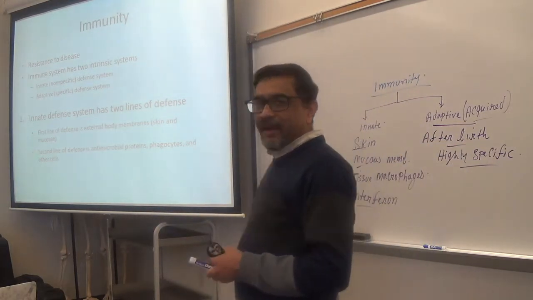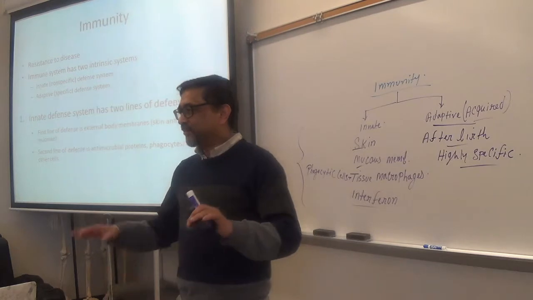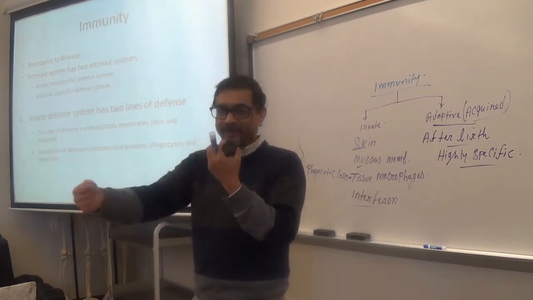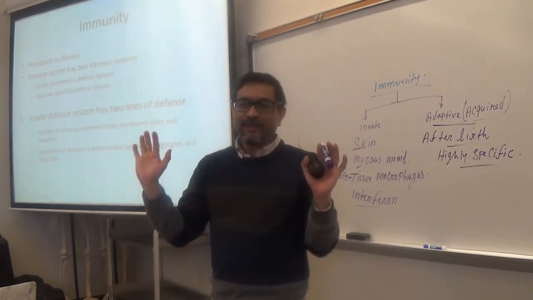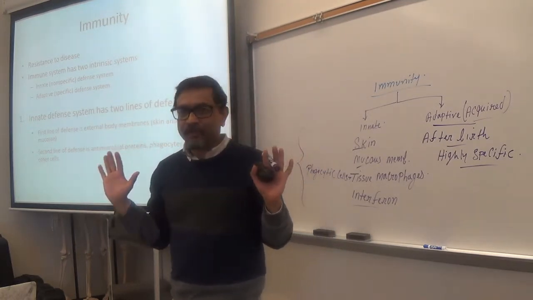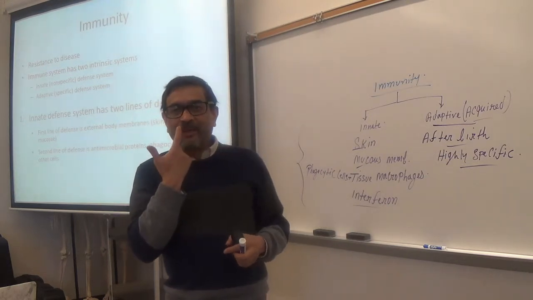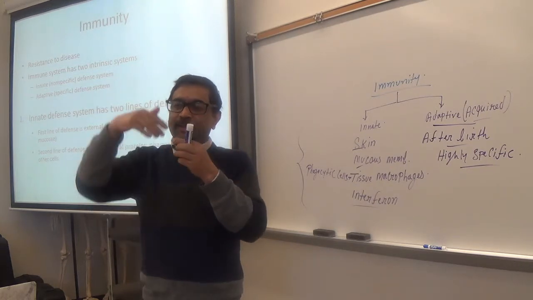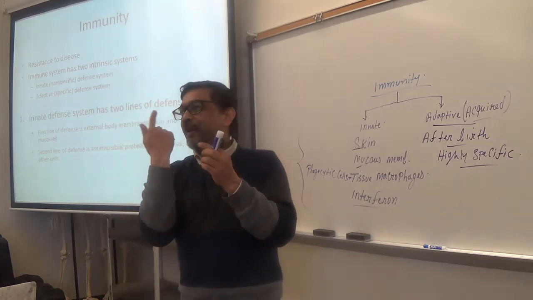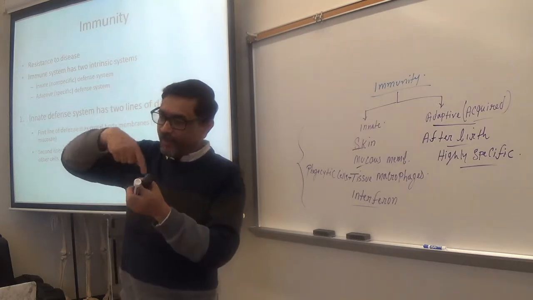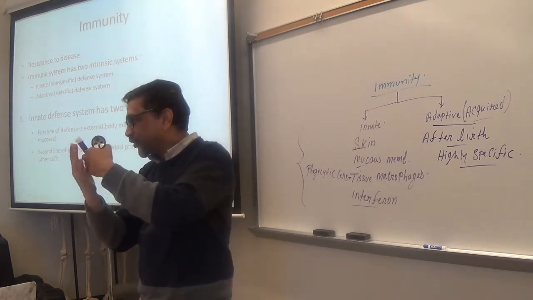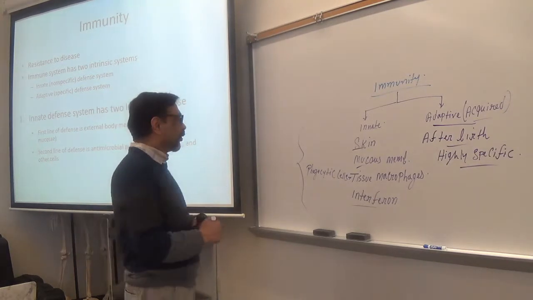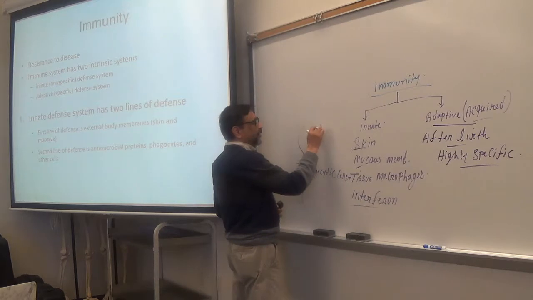Is your skin highly specific or generalized? Generalized, right? It will try to stop everything that tries to get in, because it is just a covering. Mucous membrane is also like that. When you breathe, if any antigen enters, the inner lining will try to stop it. When you eat food, the inner lining of your GI tract will try to stop microorganisms from entering into the body from your stomach. So these are non-specific.